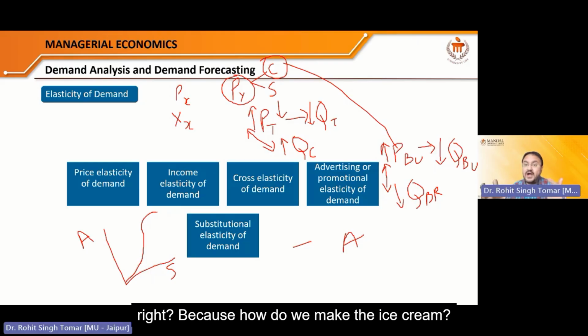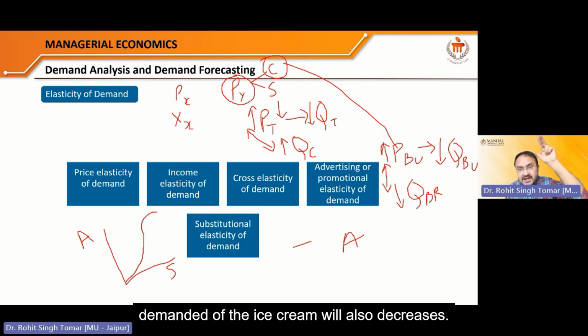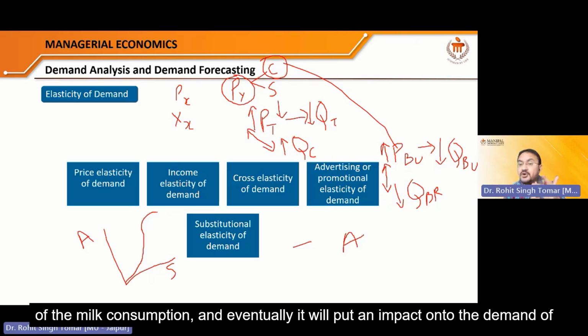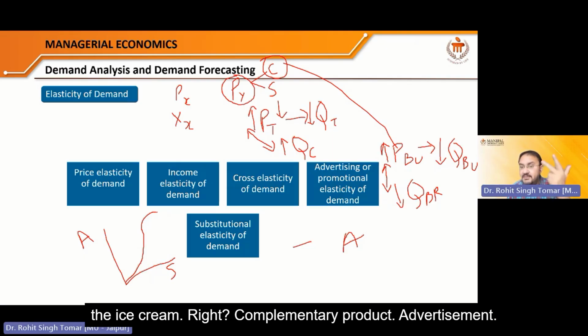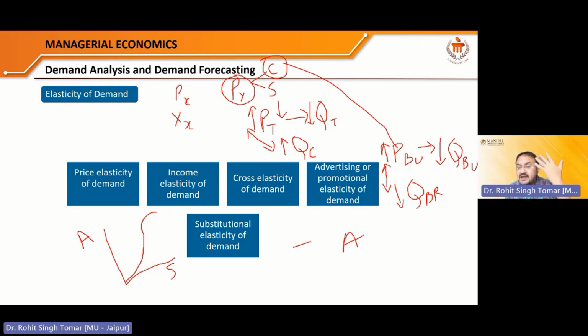Prices of the complementary product, right? Because how do we make ice cream? With the help of milk. If the price of milk increases, the quantity demanded of ice cream will also decrease, because an increase in the price of milk will reduce the quantity of milk consumed, and eventually it will put an impact on the demand for ice cream, right? Complementary product. Advertisement. The more the advertisement, the more the demand, but up to a certain point. After a certain point, there is a saturation.